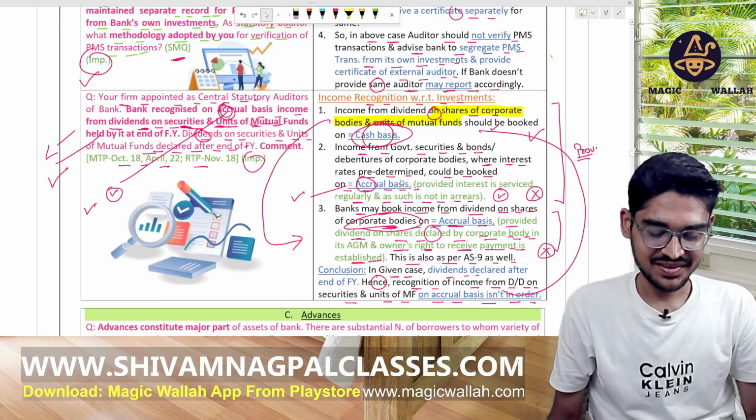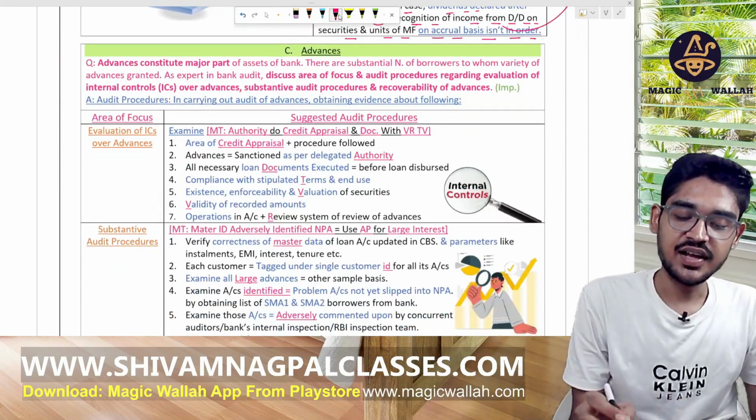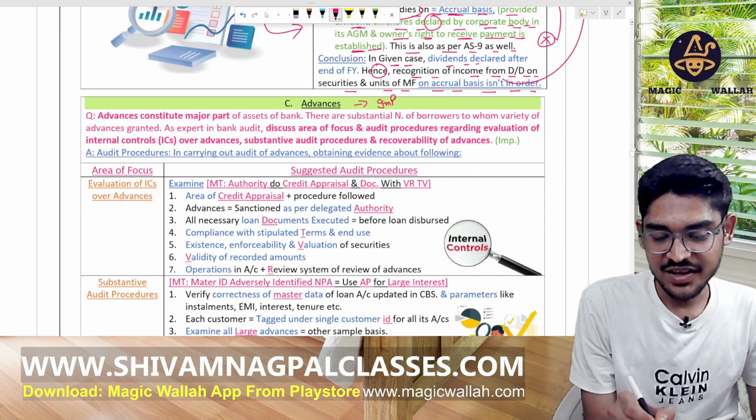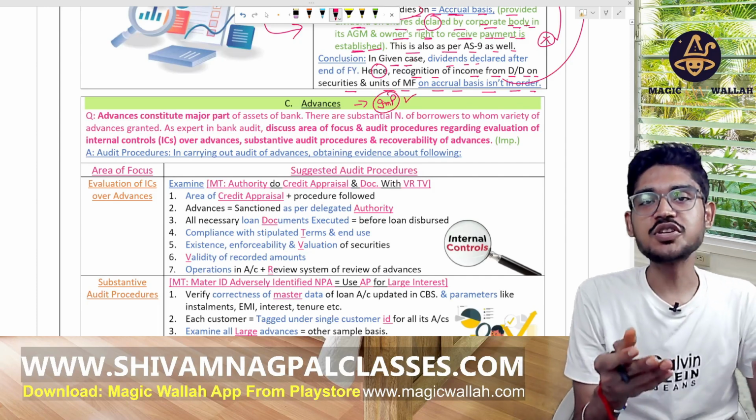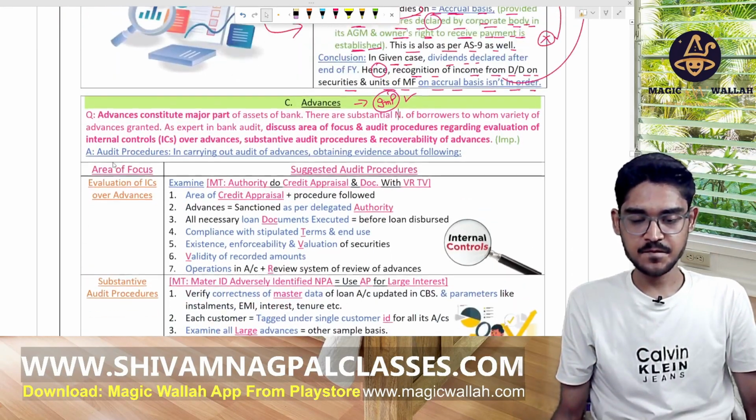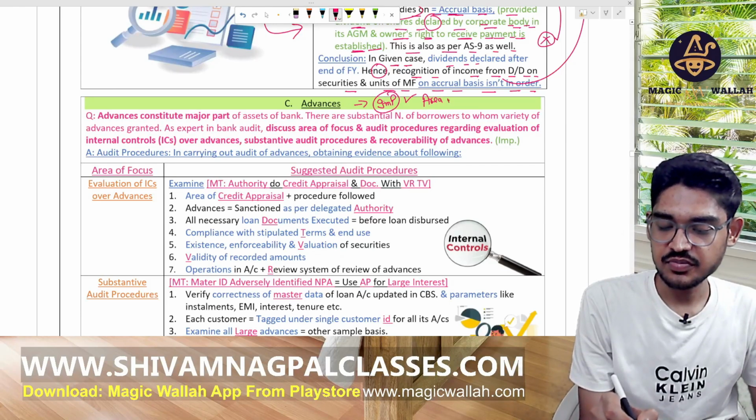Okay. Now, again, this is a very important topic. Why? Because we are studying about the bank audit now. So for the bank, advances is the most important asset, right? And the most important area for the audit also.